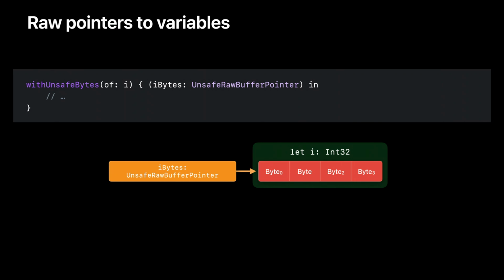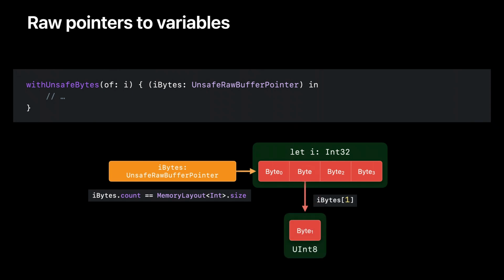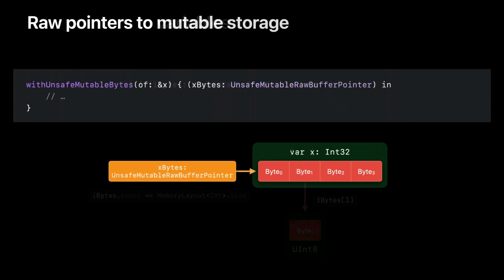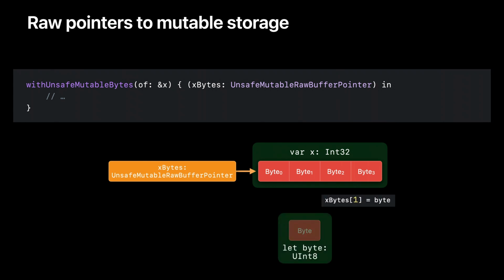Unsafe raw buffer pointer is a collection of bytes, just like unsafe buffer pointer is a collection of typed values. Here, the buffer count is the size in bytes of the variable's type. The collection index is a byte offset, and reading the indexed element gives you a uint8 value for that byte. You can also modify a variable's raw storage. With unsafe mutable bytes gives you a collection of mutable bytes. So you can store uint8 values at specific byte offsets.